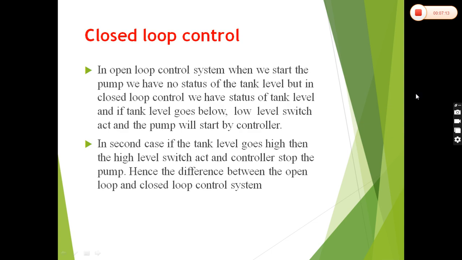So in the open loop control system, when we start the pump, we have no status of the tank level, but in the closed loop control system we have the status of the tank level, and if the tank level goes low, the low level switch acts and the pump will be started by the controller. In the second case, if the tank level goes high, then the high level switch acts and the controller stops the pump. Hence, this is the difference between open loop and closed loop systems.